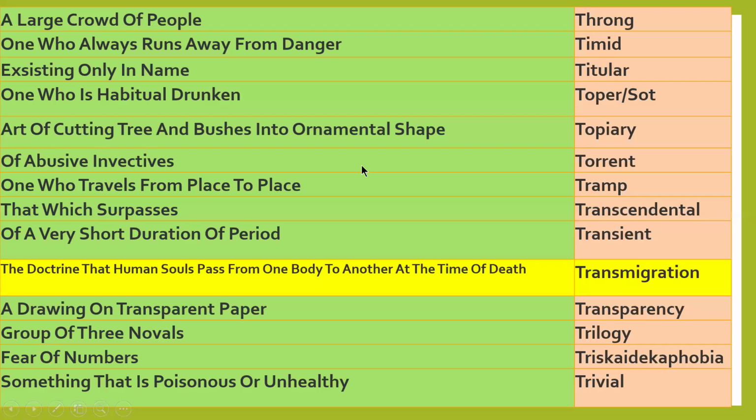Throng, a large crowd of people. Timid, one who always runs away from danger. Timid means a person cowardly in nature, who always runs away from danger. Timid, cowardly person. Titular, existing only in name. Titular, who exists only in name.